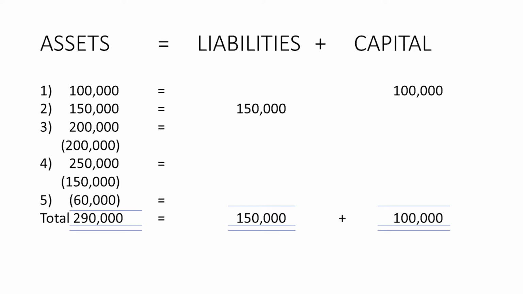Therefore, in number 2, there is a posting under asset of 150,000. On the right side, there is also a posting of 150,000 under liabilities, because that amount represents an obligation, since it is a loan from DBP.